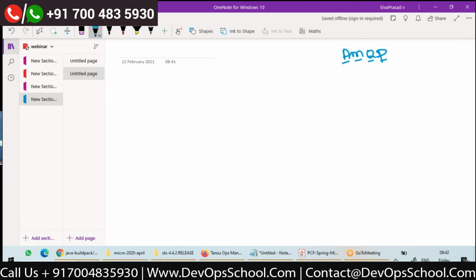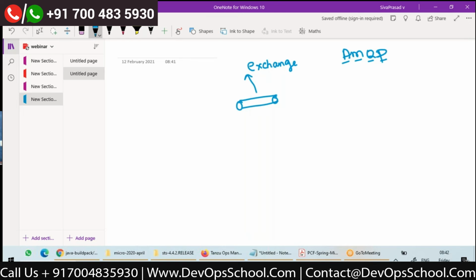So in AMQP, how it works, let me just give you an idea. In AMQP, we will not have queues and topics. We will have a destination called an exchange. There are different types of exchanges again. Let us try to talk at a high level. This is an exchange. An exchange is a destination in the broker, just like a queue or a topic.